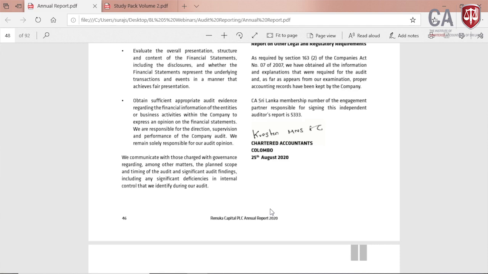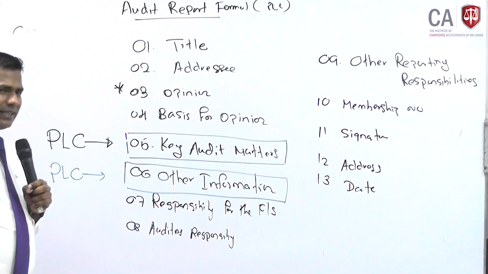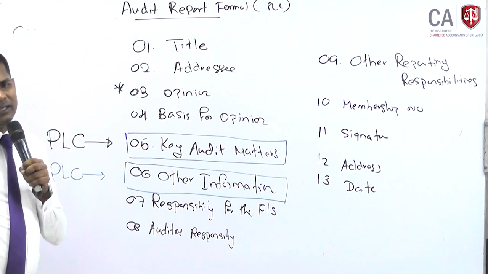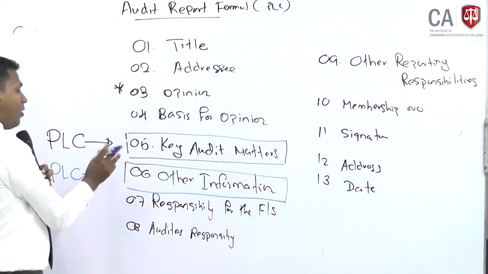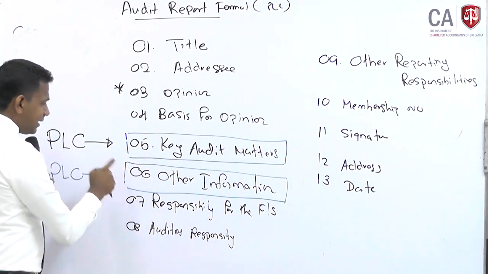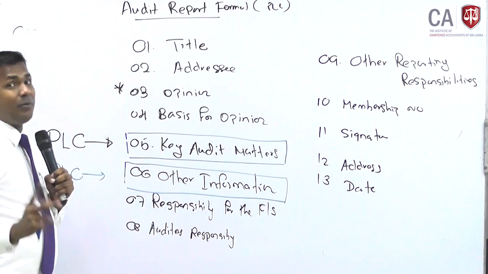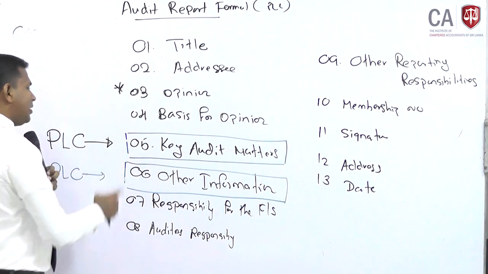The reason being these items, you see, this key audit matters is only for a PLC, and this other information is mainly only for a PLC, because most of the other companies, private limited companies, won't present the other information. They will just report the audit report and the financial statements. So therefore, this may or may not come. It depends. If the other information is there, only the auditor's responsibility will come. Mostly in private companies, this won't come. So you can't say definitely key audit matters are not there.